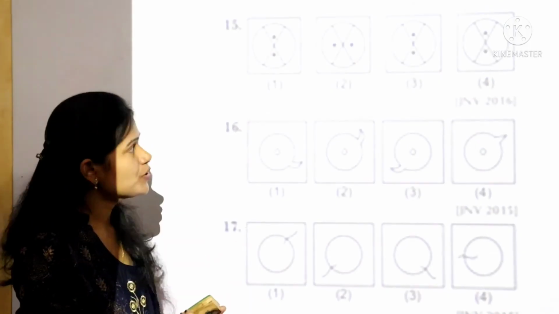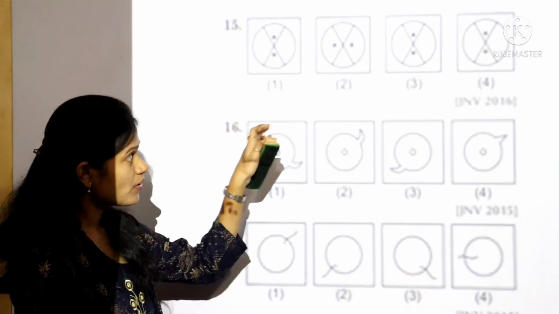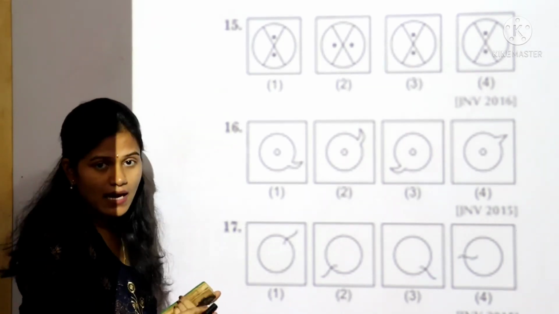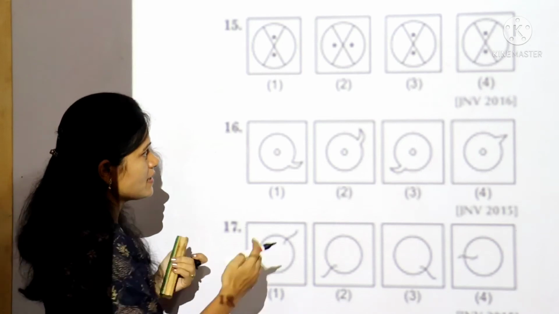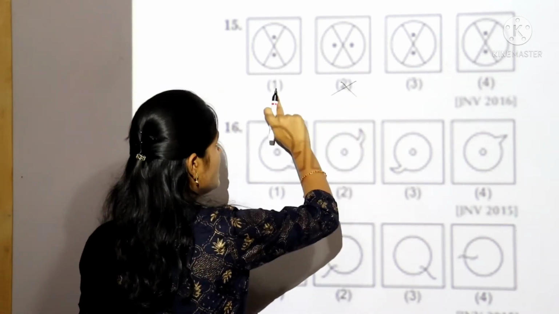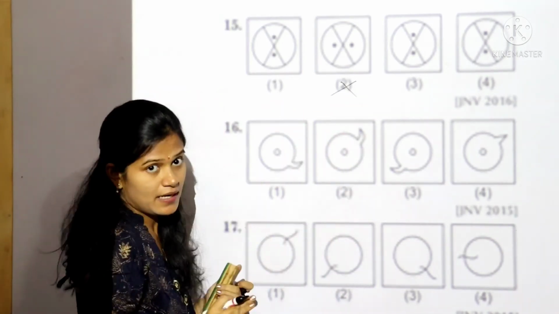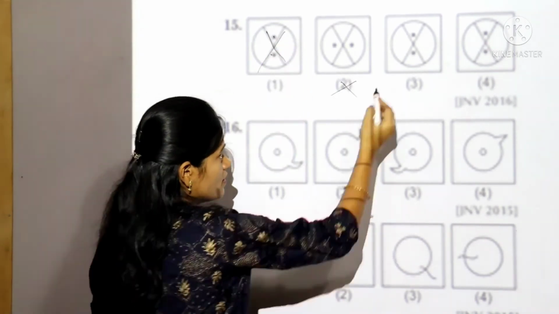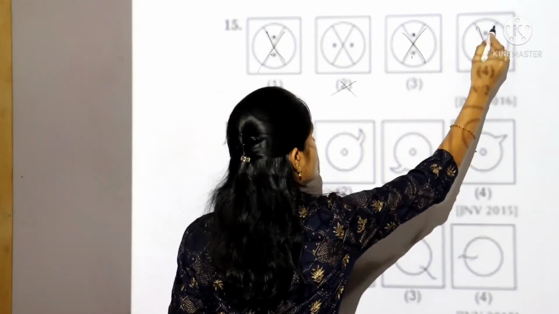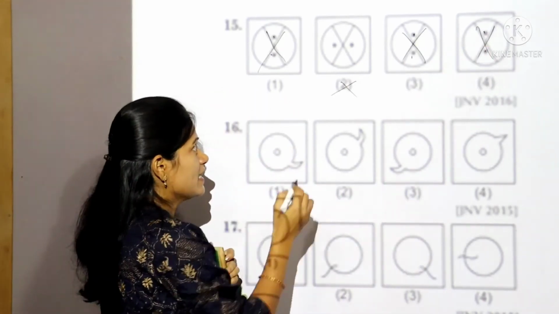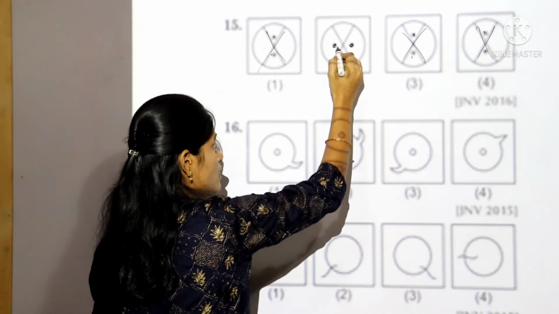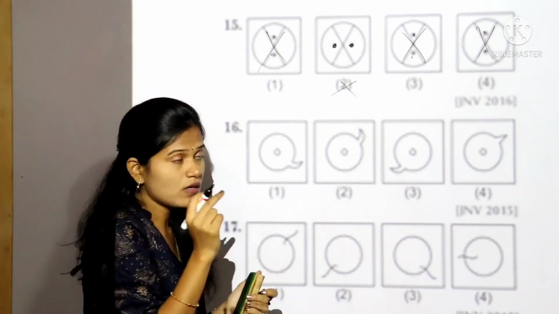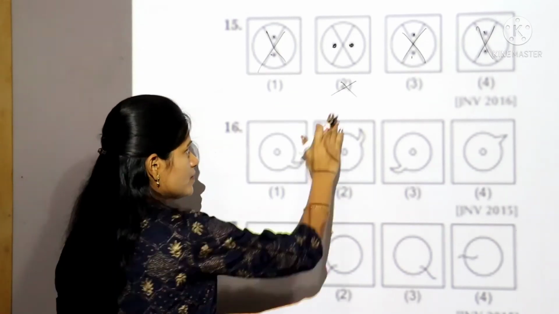Let's take the 15th question. First, you observe all the boxes carefully. By observing, we are identifying that except 2, the remaining figures are in the same design. See here, this cross point here, this cross point here, this cross point here. But in the second, these 2 points are in horizontal. So our answer is the second one.